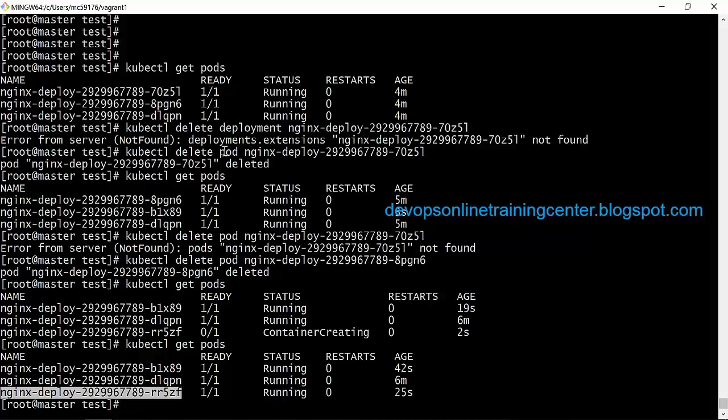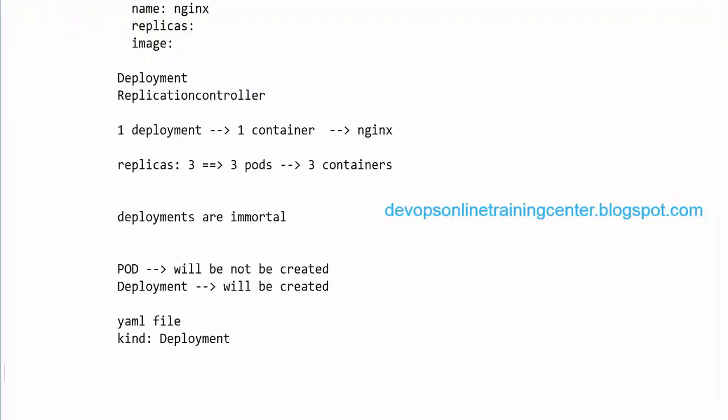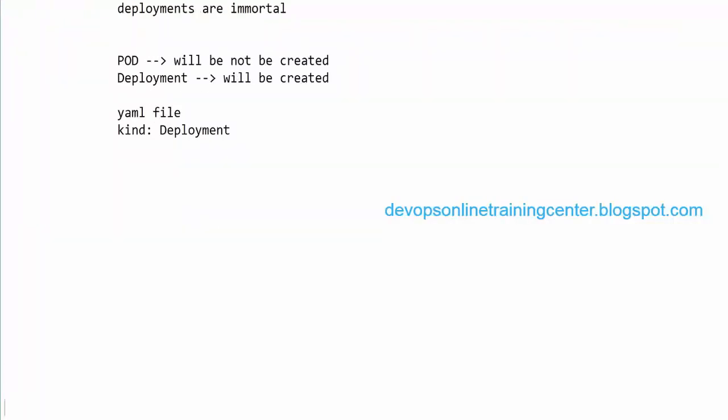Okay. Do you know, normally how many containers people create in a pod? It depends on the kind of architecture. Generally, people create a pod with multiple containers. Let us say they are setting up a web server.